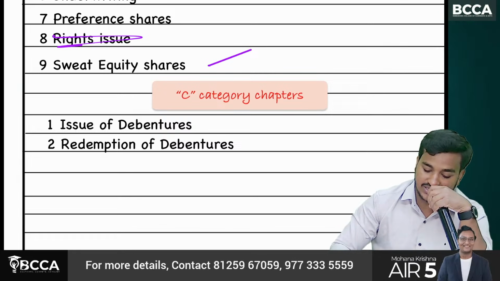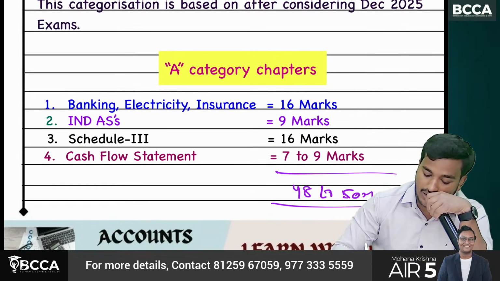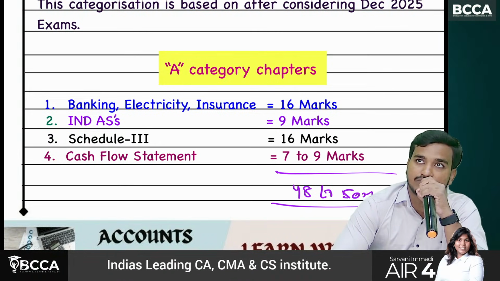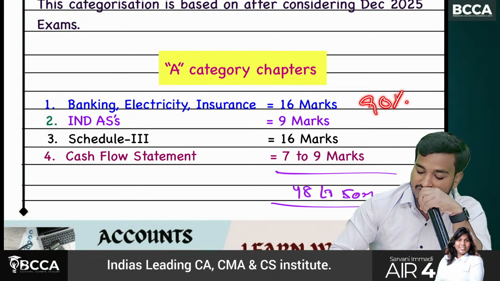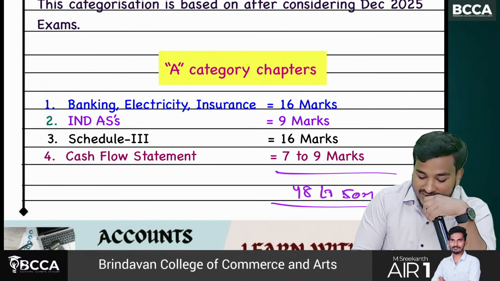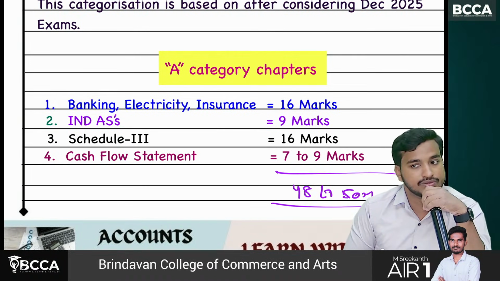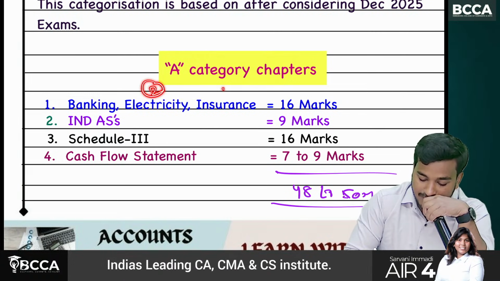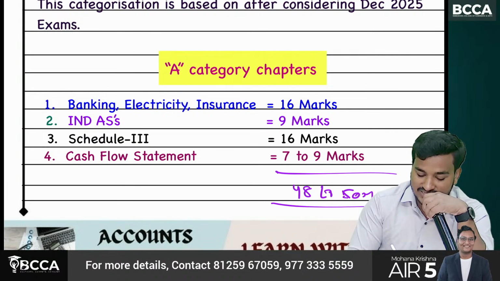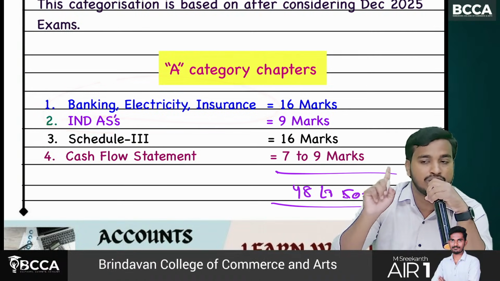So at least if you thoroughly follow all these 4 chapters, you can get 90% of the marks. But in reality, banking is a separate chapter, this is a separate chapter, this is a separate chapter. But in my point of view, for my weightage, these 3 come under only a single chapter.